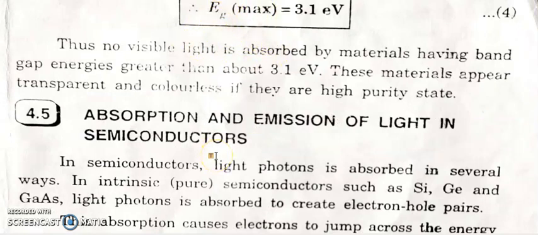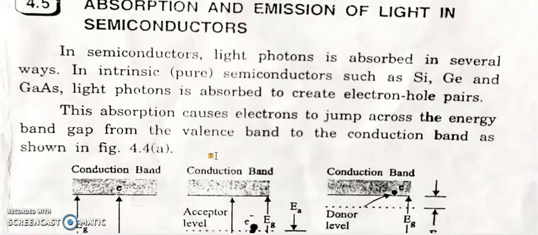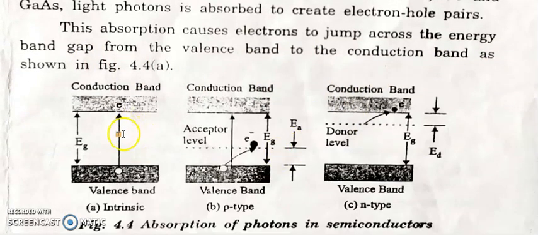Next one, absorption and emission of light in semiconductors. In semiconductors, light photons are absorbed. In pure semiconductors such as silicon, germanium and gallium arsenide, light photons are absorbed and create electron hole pairs. This absorption causes electrons to jump across the band gap energy from the valence band to the conduction band. So this is shown in the figure.